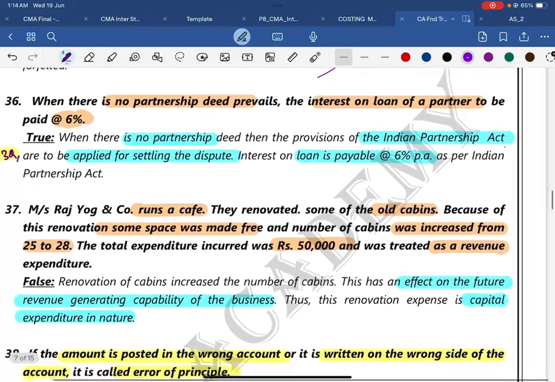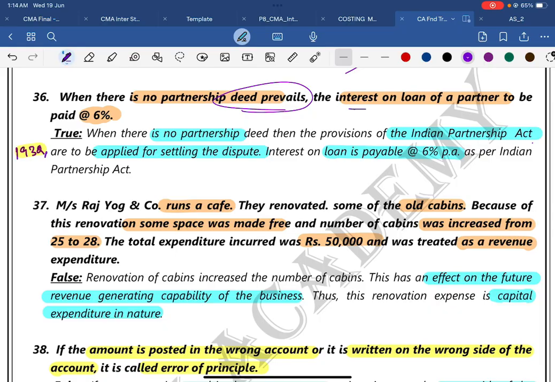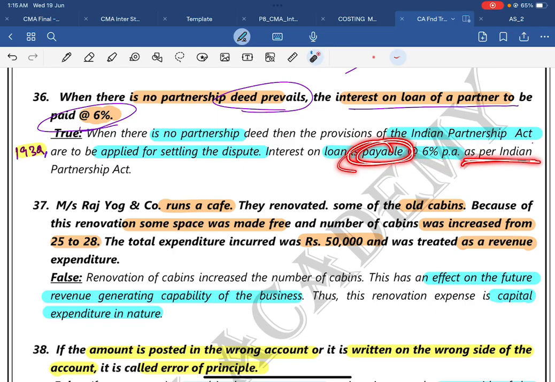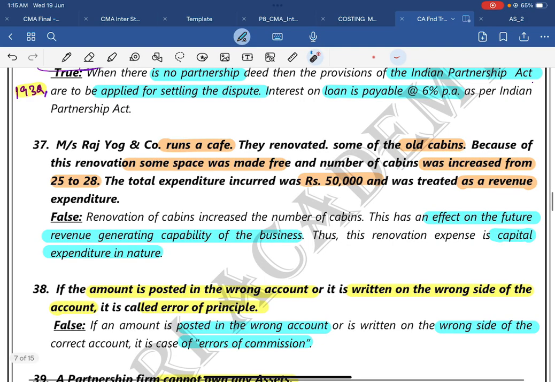Question number 36. When there is no partnership deed, the interest on loan of a partner is to be paid at 6%. Definitely true. As per the Indian Partnership Act 1932, when there is no partnership deed, the Act will be applied for settling the dispute. Settling the dispute is a keyword. Interest on loan is payable at 6% per annum. You should use the word payable, as per the Indian Partnership Act 1932. Whenever you are writing any Act, write the year also. Then question number 37.